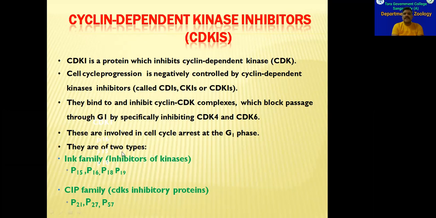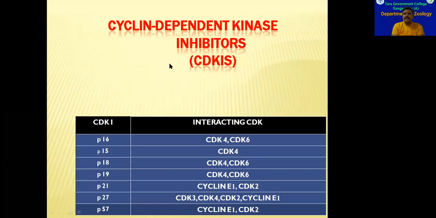And the CDKIs are of two types. One is the INK family, or inhibitors of kinases. P15, P16, P18, and P19 are examples of this. And the second family is the CIP family, CDK inhibitory proteins. P21, P27, and P57 are examples of this second family. And these inhibitors, P16, P15, P18, P19, P21, P27, P57, are the cyclin-dependent kinase inhibitory proteins.